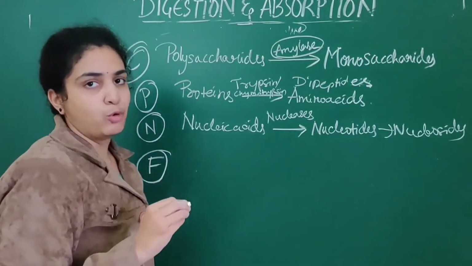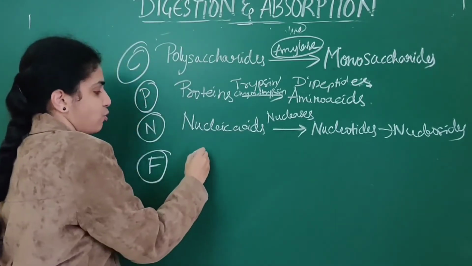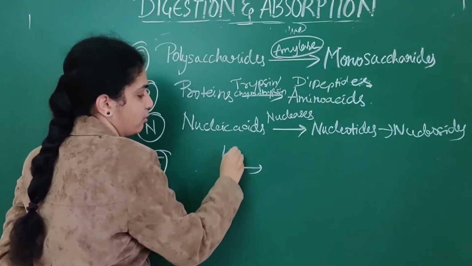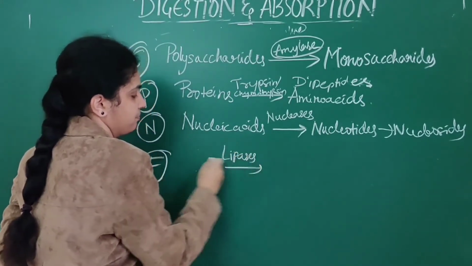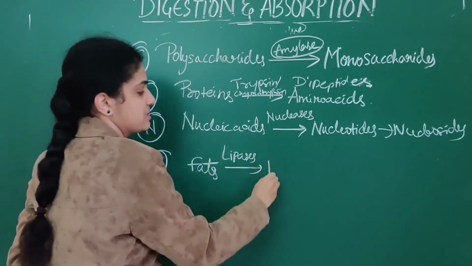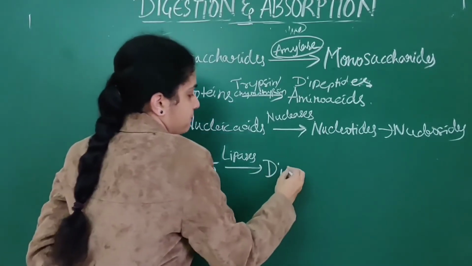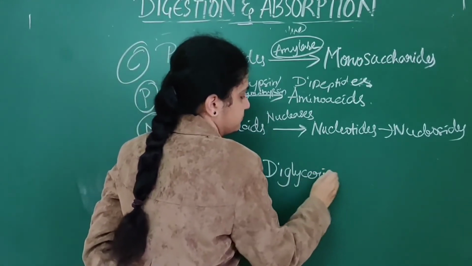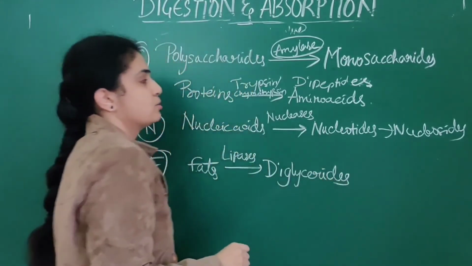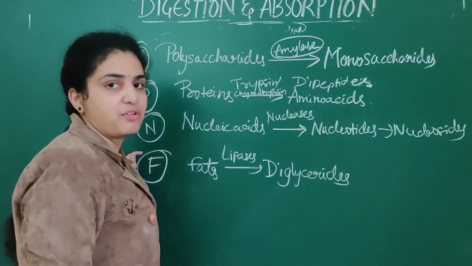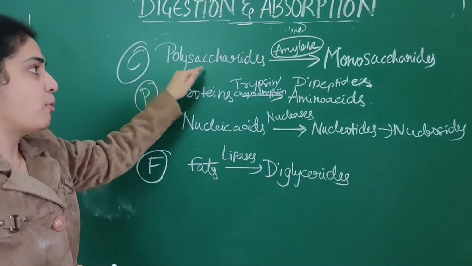So carbohydrates, proteins, nucleic acids, next come fats. How are fats broken down? They are broken down mainly by lipases into diglycerides. So this is about carbohydrates, proteins, nucleic acids as well as fats, and how they are broken down.